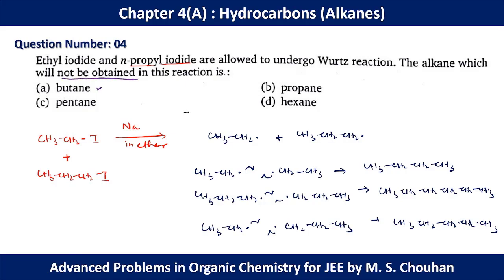So we can have butane, we can have hexane, we can have propane in this case, but formation of pentane, we can have pentane in this case because the last product is pentane, but formation of propane is not possible because the structure of propane is CH3 CH2 CH3. So this kind of alkane cannot be formed in Wurtz reaction. Okay, so for question number 4, option B should be the correct option because we have to find which is not obtained in this reaction.